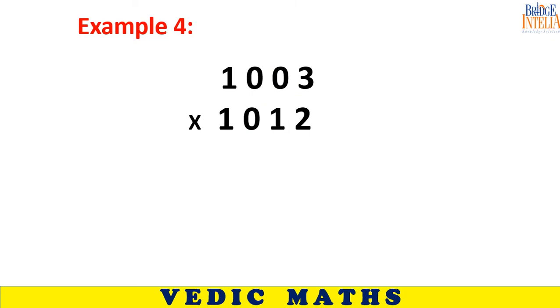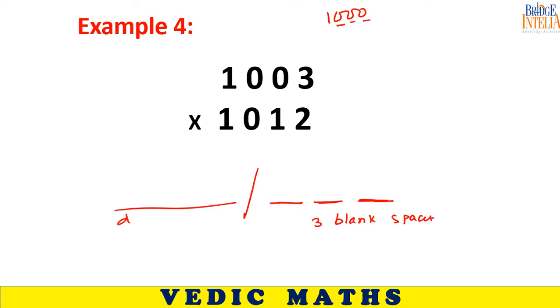Here the base is 1000. 1000 has 3 zeros. So I am making preparation: here I will have to fill 3 blank spaces, and here I simply don't care. I care about how much I'll have to fill. Look at the deviation. Deviation is 3, and here the deviation is 12.